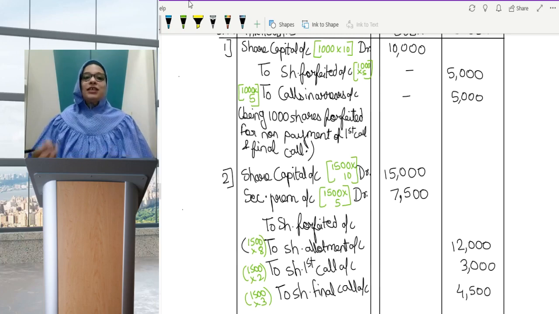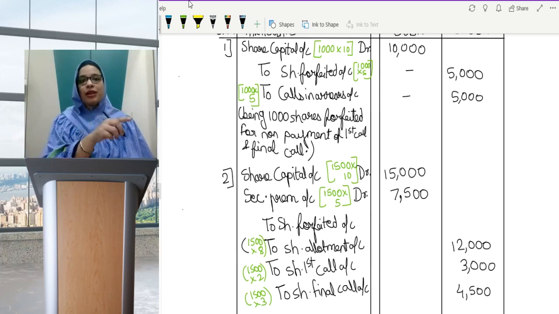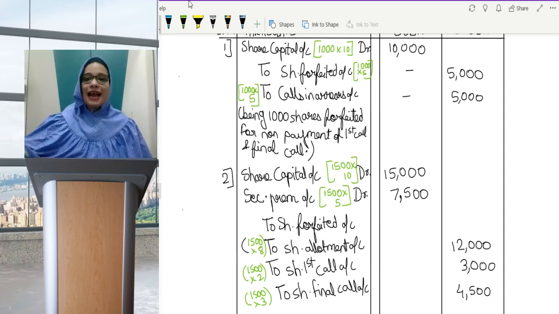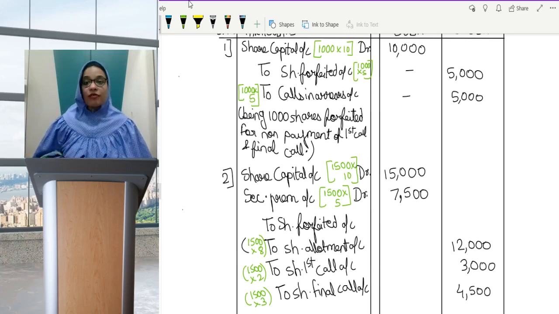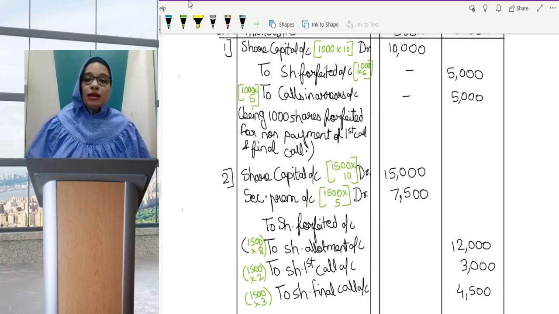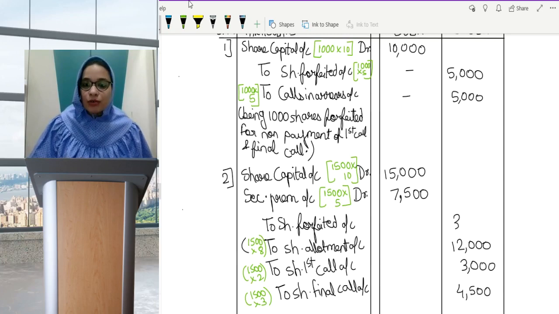Now, in case you are not able to take out the application amount like the balancing figure method I told you, then what you can do is you can simply add all the debits. So when you add the debits, you get 15,000 plus 7,500, which comes to 22,500, and you subtract all the credits. So minus 12,000, minus 3,000, minus 4,500, which comes to 3,000. 3,000 comes as the balancing figure, which can go in share forfeited account.